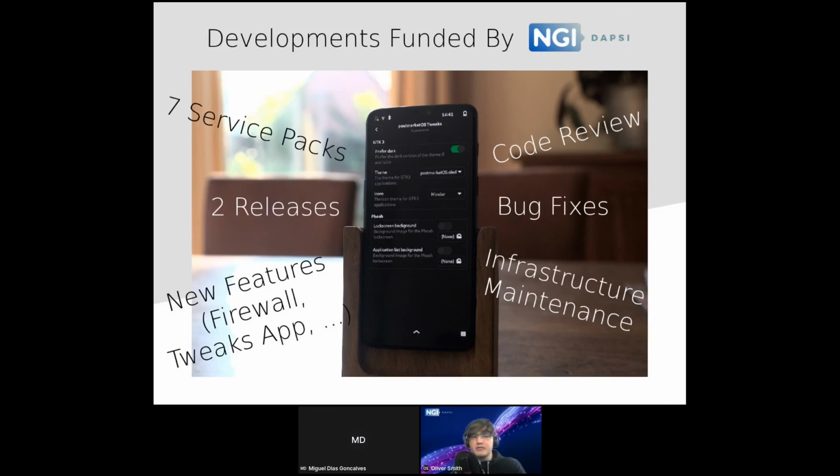Besides that, as PostmarketOS is an open source project with a lot of contributors, there are also tasks that are not so popular, which need to be done, such as code review, bug fixes, and maintaining the infrastructure. And thanks to DAPSI, we were also able to get a lot of those tasks done.